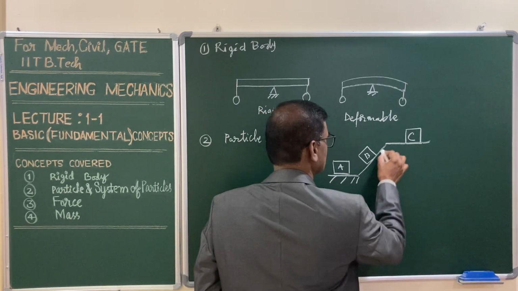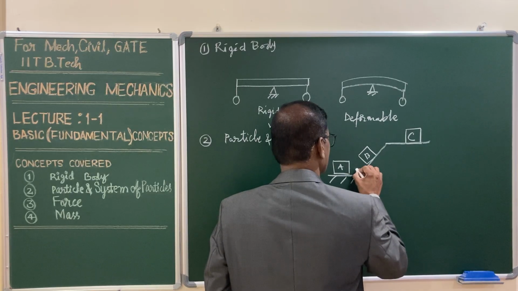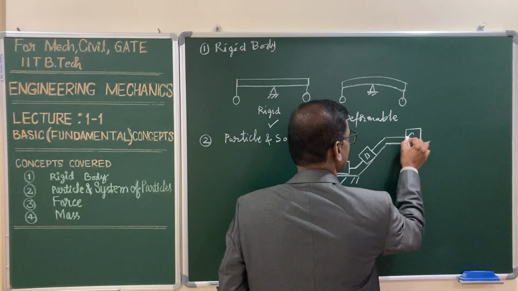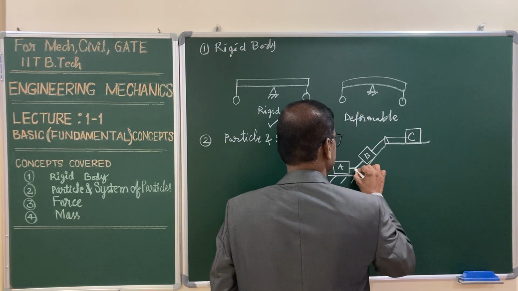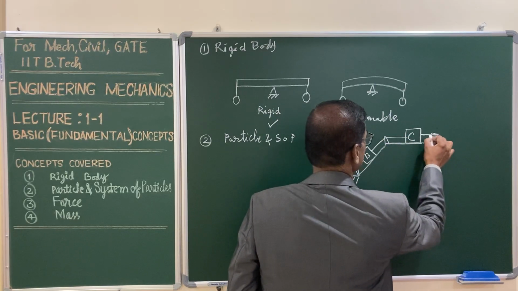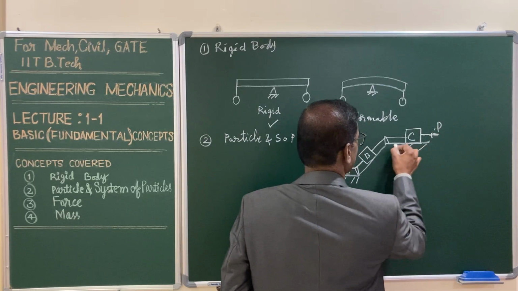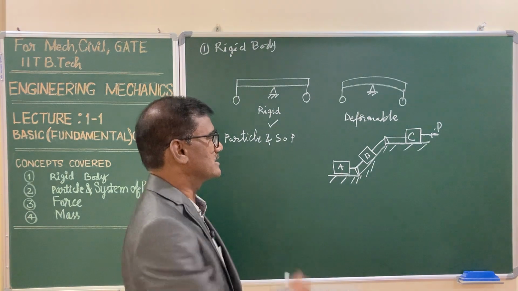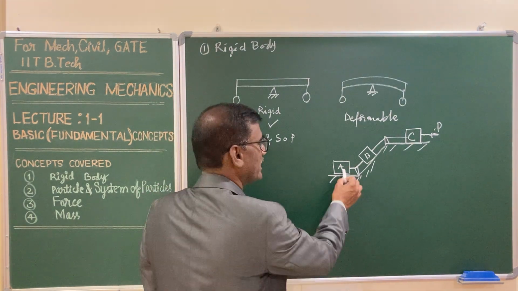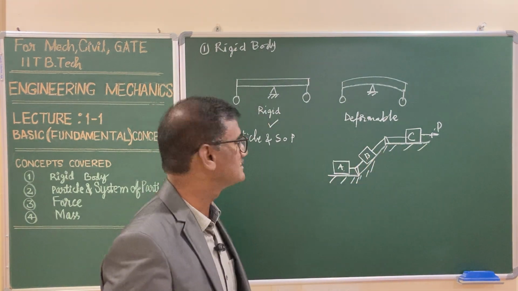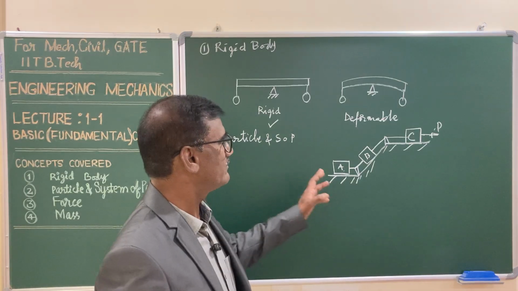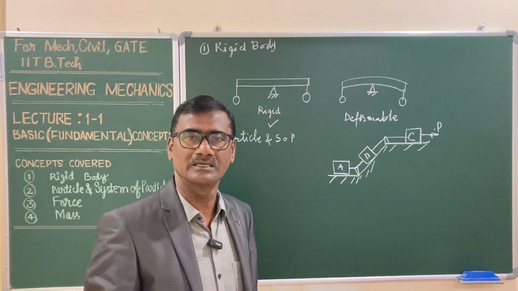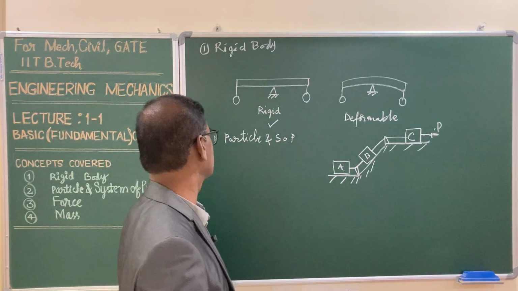These three are connected by means of a flexible member, and you are applying some external force P. You can call this particular system a system of particles. You have more than two, A, B, C, three blocks, and the motion of one particle depends on the motion of the other, so it constitutes a system of particles.